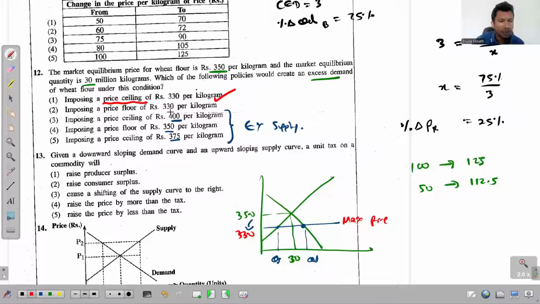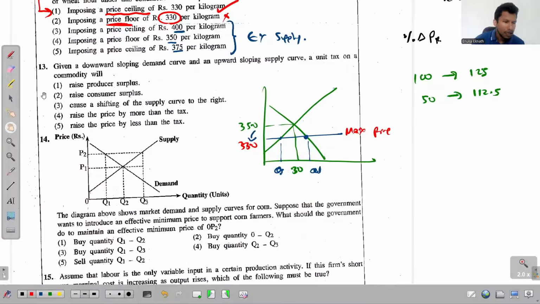Imposing a price floor of rupees 330 per kilogram. See, price floor. This is also like the Matara rice shop. A price floor is a minimum price. But although it is called minimum, that price is really higher than the equilibrium price. So if it is a higher price, the value given here does not match a minimum price. A matching value would have to be somewhat higher than 350, the current equilibrium price. So this is wrong anyway. Right, so the answer for this 12th one is the first one.